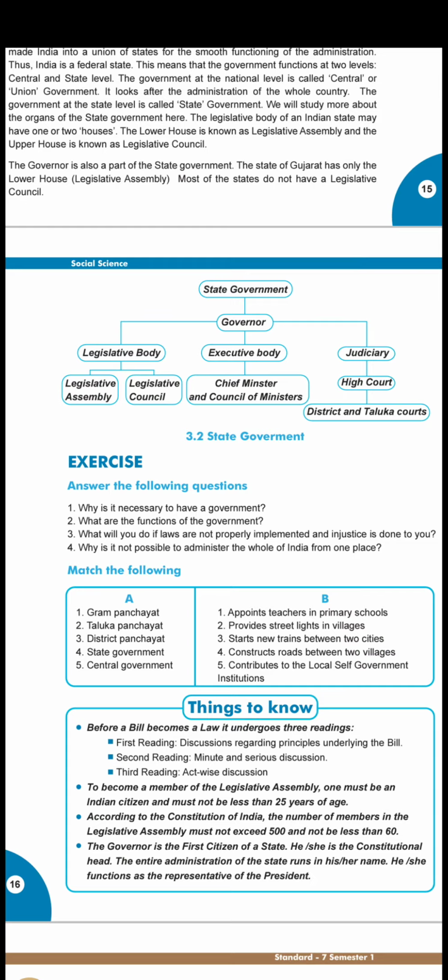When this is discussed, it should be read. In the first reading, they say what they are going to do and why it is to be raised. In the second reading there will be minute and serious discussion on that. In the third reading it will be action-wise: they will start acting, in which way this can be executed. So three readings will be made. Central government also follows the same process as the state.